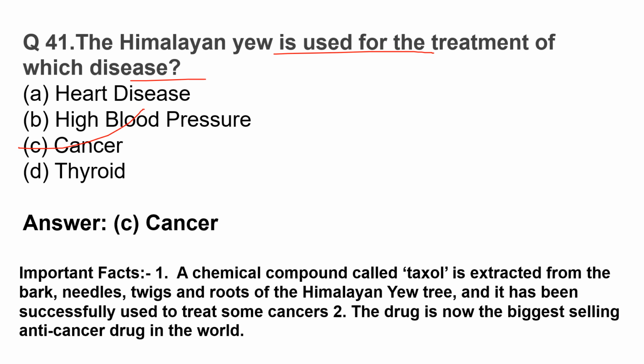A chemical compound called taxol is extracted from the bark, needles, twigs, and roots of the Himalayan yew, and it has been successfully used to treat some cancers. The drug is now the biggest selling anti-cancer drug in the world.